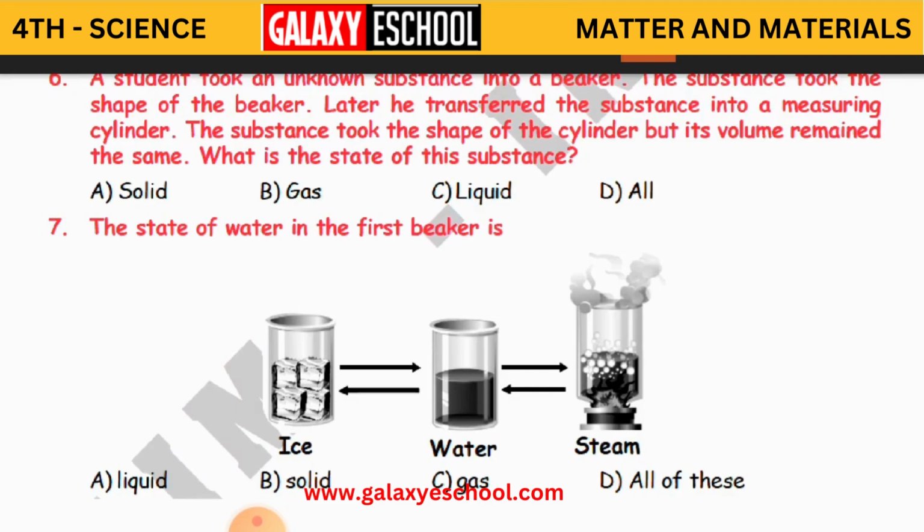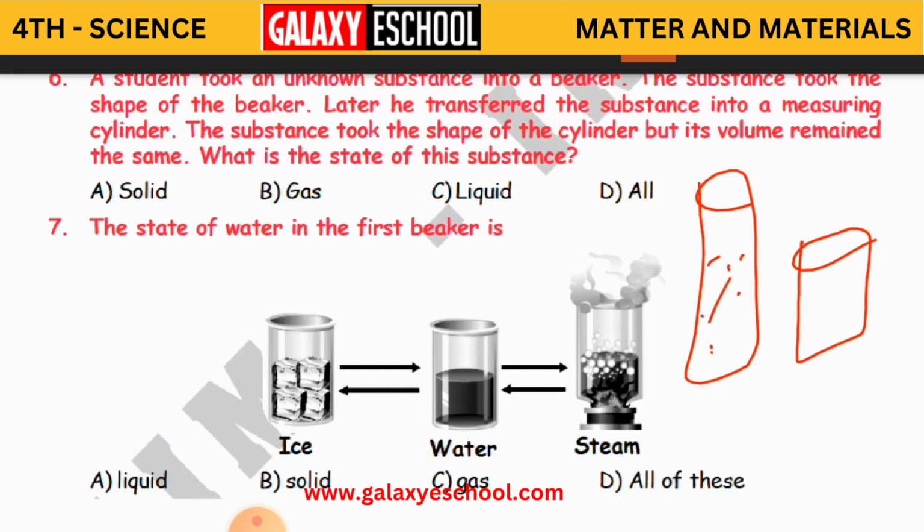Measuring cylinder in the sense where the measurement is there. So first he measured how much material there was, and he put that material in one beaker. Then he transferred it into another measuring cylinder, where we can calculate the measure of that substance. And the substance again took the shape of that container. Suppose first it was like this, and again he put it in the measuring container, and it took this shape.